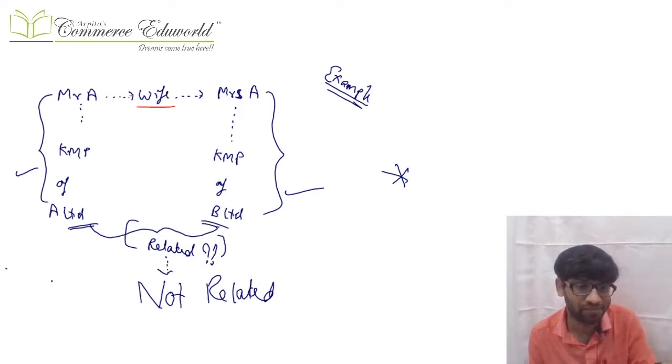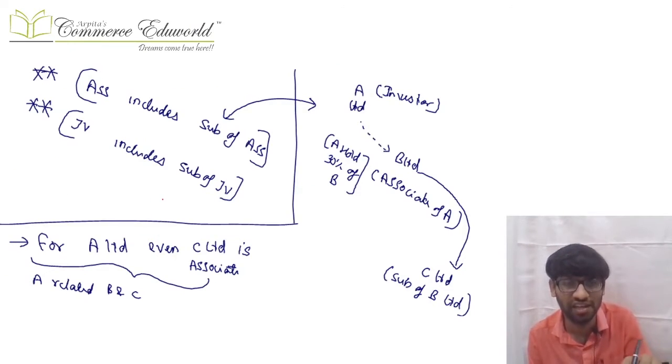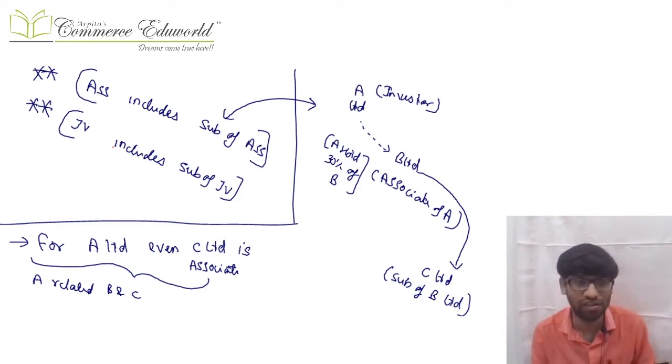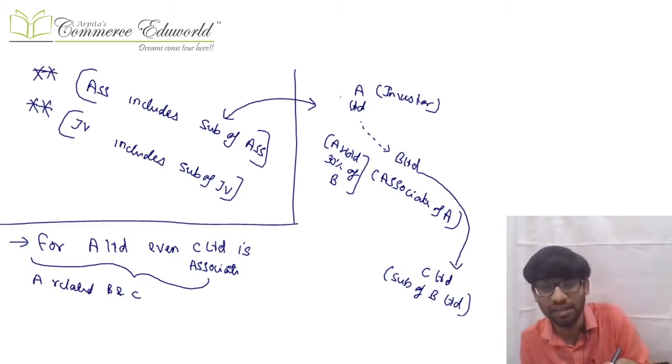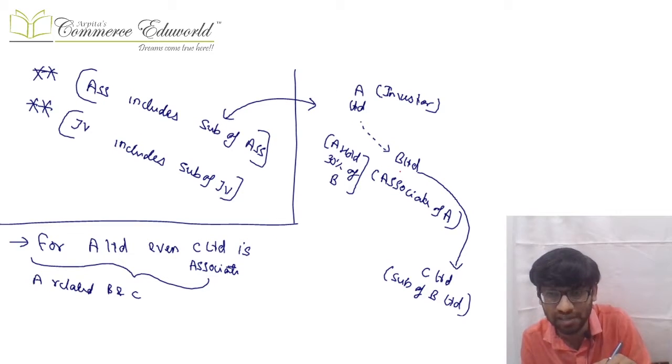Okay, next we had studied that associate includes subsidiary of associate. That means A Limited has an associate B Limited, so A Limited and B Limited are related. Now B Limited has a subsidiary C Limited.